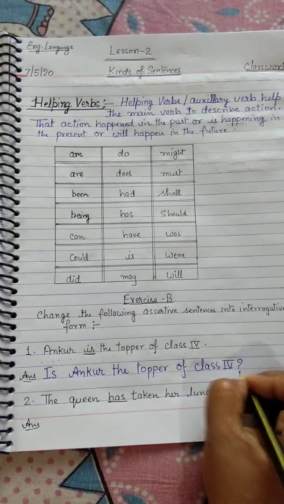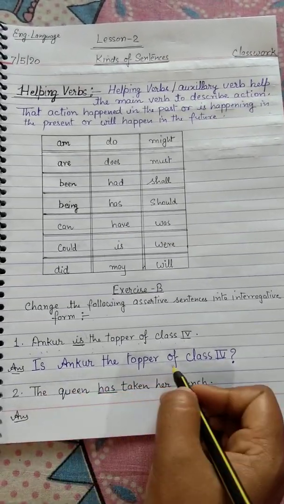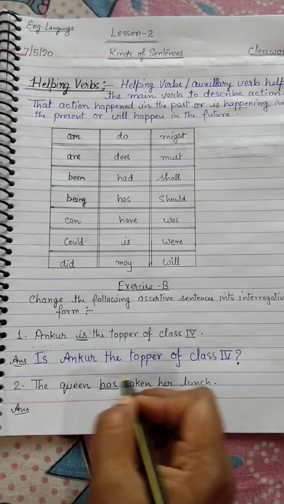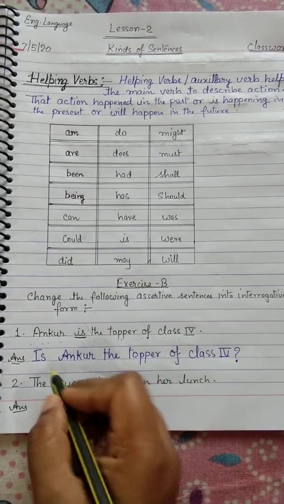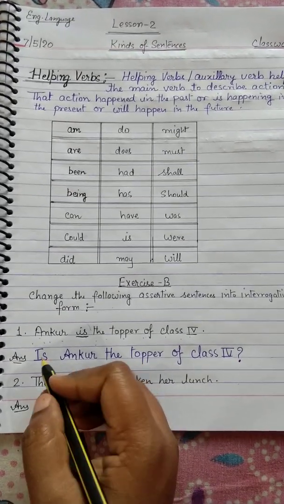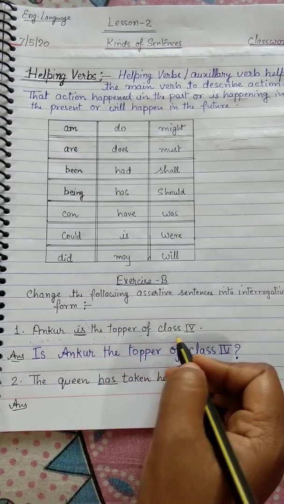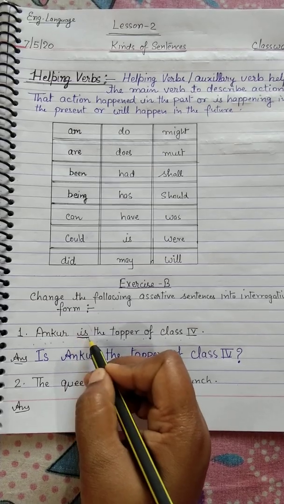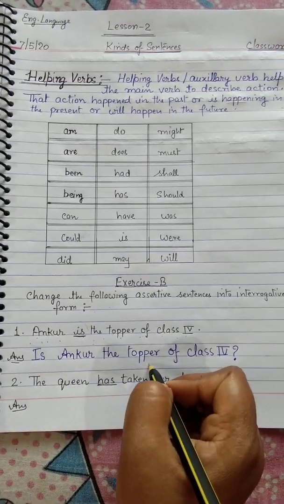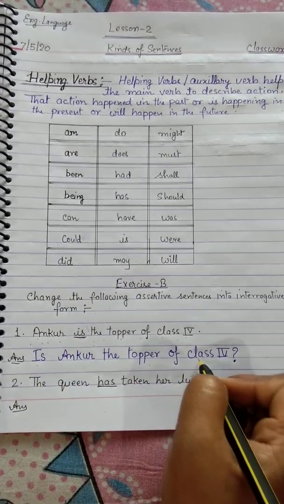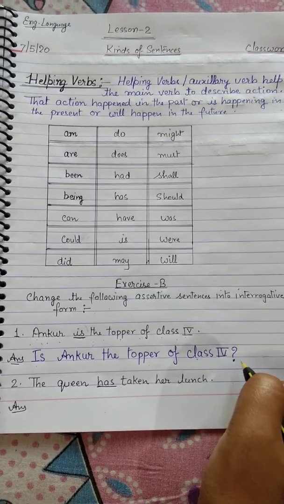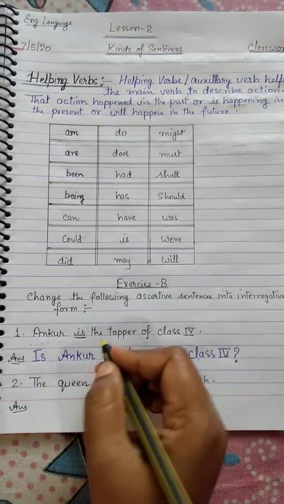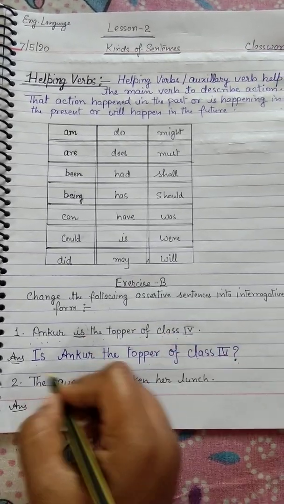So now the statement is changed into interrogative, because there is a doubt. When we change a simple statement into interrogative, we put the helping verb in front of the statement, and when we complete writing the sentence, at the last we put the interrogation mark. So this statement, Ankur is the topper of class 4th, is changed into an interrogative sentence.